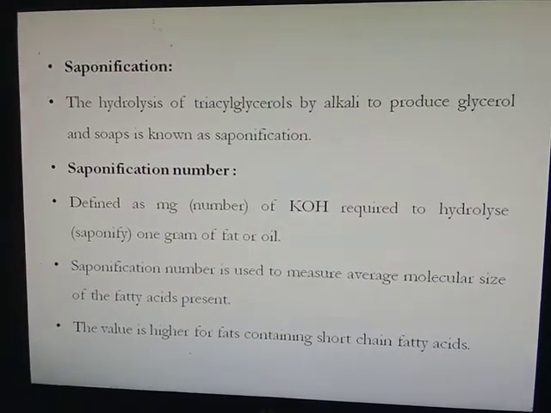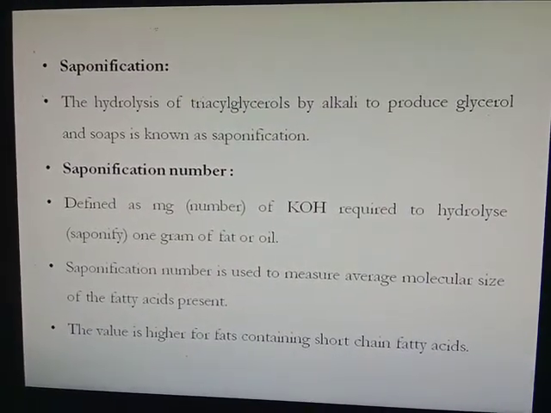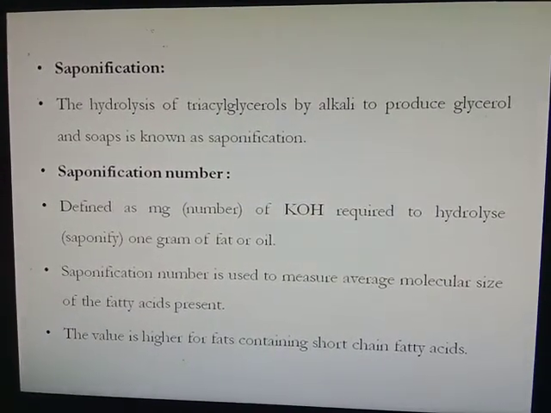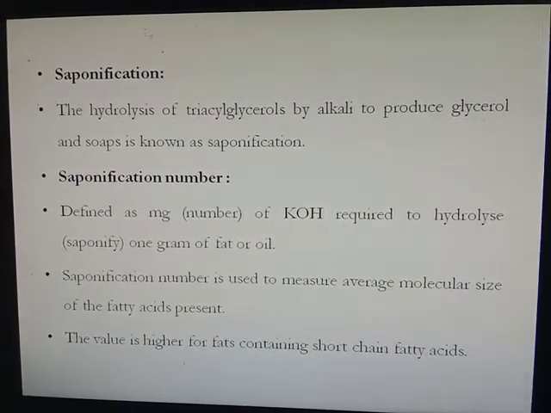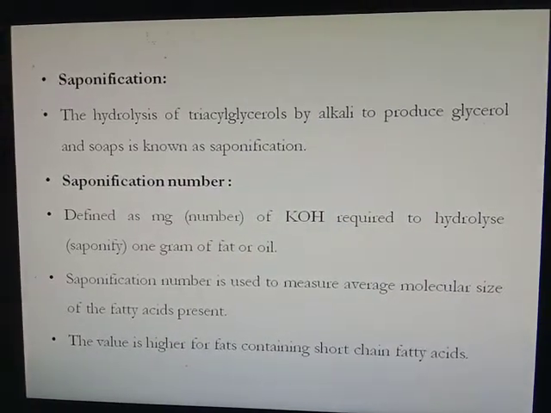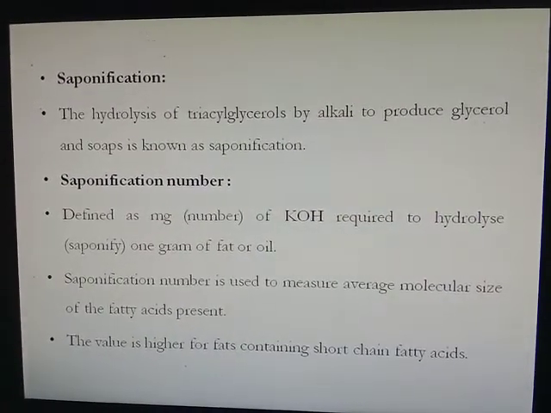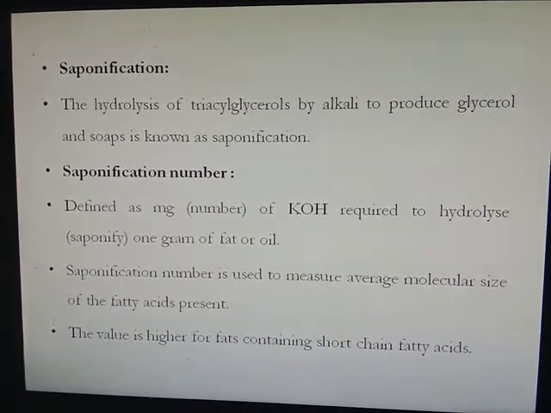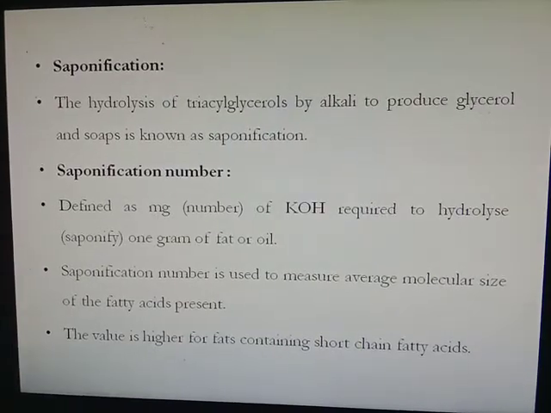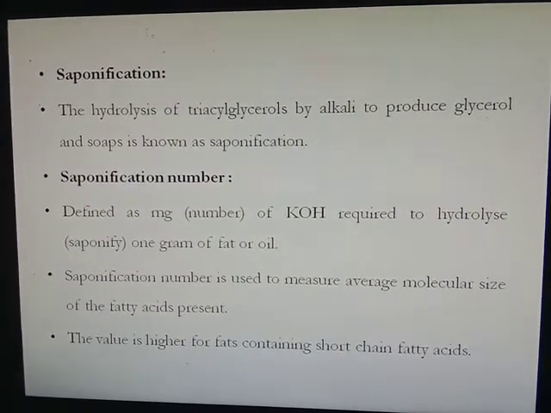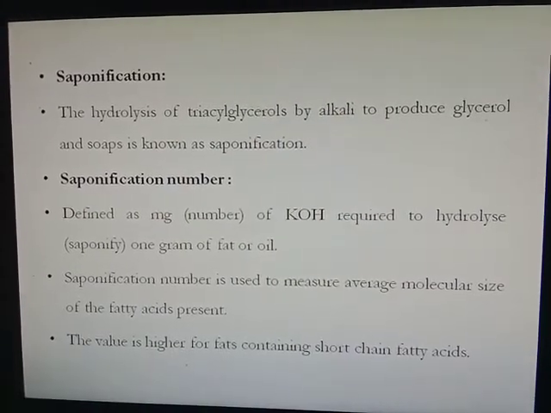Next property or reaction is saponification. Saponification means hydrolysis of triacylglycerols by alkali to produce glycerol and soap. From saponification comes the saponification number. The saponification number is defined as the milligrams of KOH required to hydrolyze or saponify 1 gram of fat or oil.